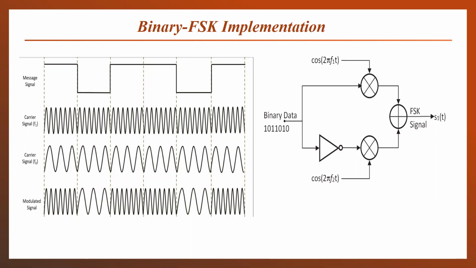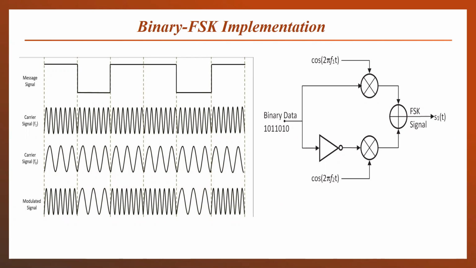That means for the binary 1 transmission, we have to transmit the carrier signal of frequency F1. For the 0 transmission, we will transmit the carrier signal of frequency F0. This will solve our problem, as the same output will be detected as that of the frequency deviated FSK signal.